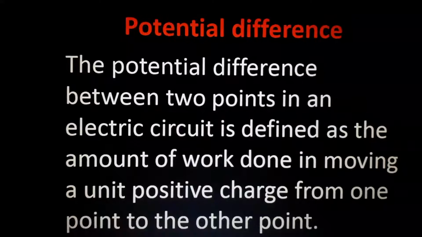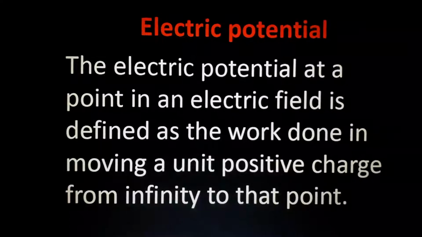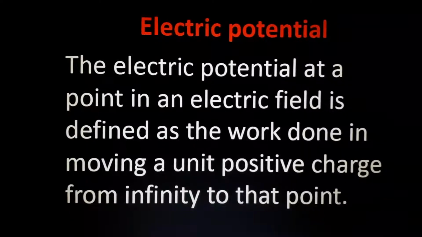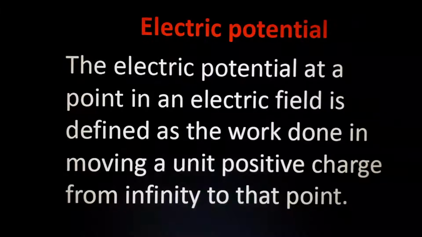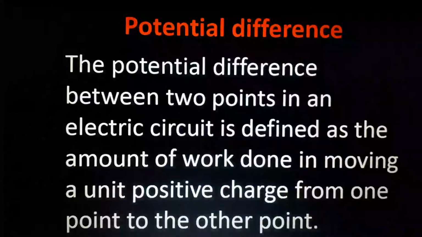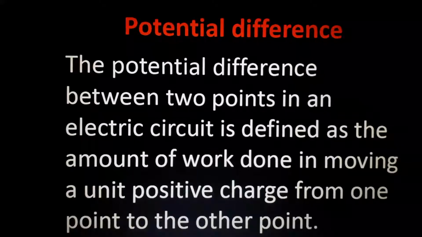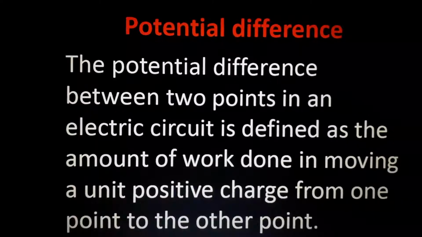The potential difference between 2 points in an electric circuit is defined as the amount of work done. You know what is work? Electric potential is the work done to move one unit positive charge from infinity to a point, isn't it? But potential difference is between 2 points. Okay, those 2 points are, one is infinity and the second one is the particular point we brought that charge to.